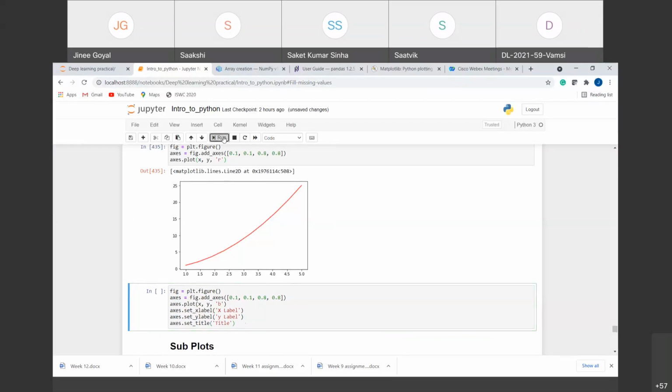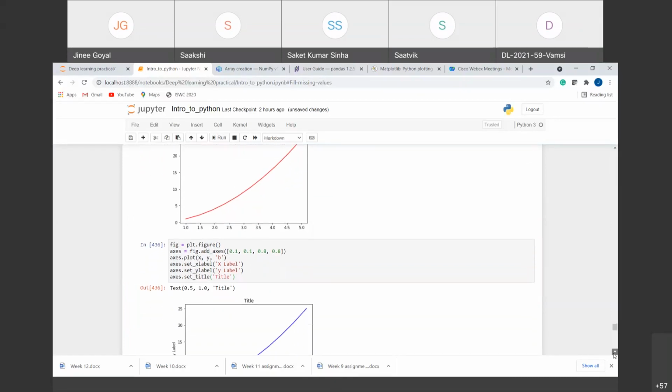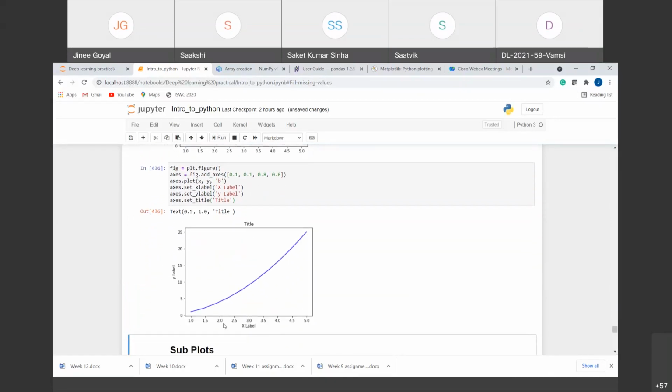So if I run this, you can see that I have got the X label, the Y label, the title, and the color of the line is blue, right? So you can make n number of changes inside this graph. You can increase the font size, you can rotate these numbers, like for example, if there are bigger labels, then we can tilt them to 45 degrees, 20 degrees, 30 degrees, right? You can increase the font size, you can bold them, you can italicize them, anything you want to do with them, you can do. This is the most crude version of the plotting.